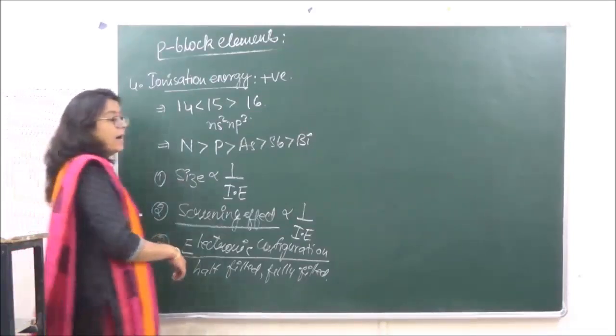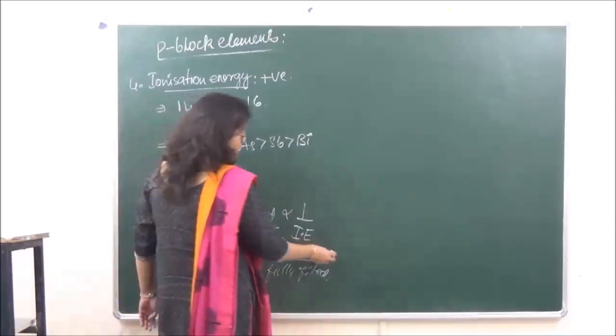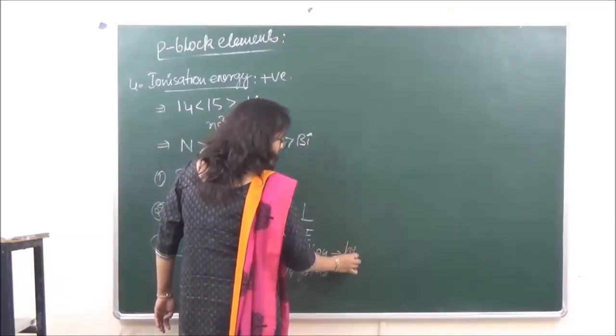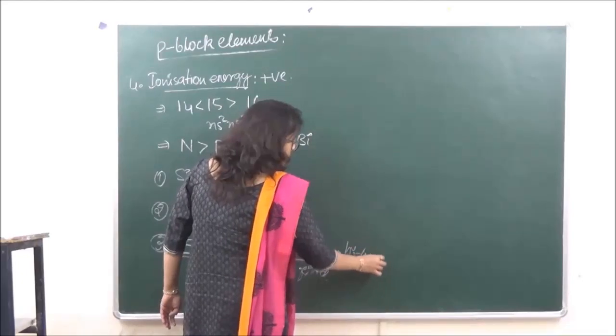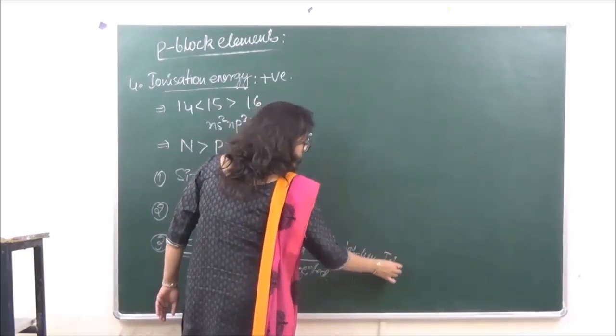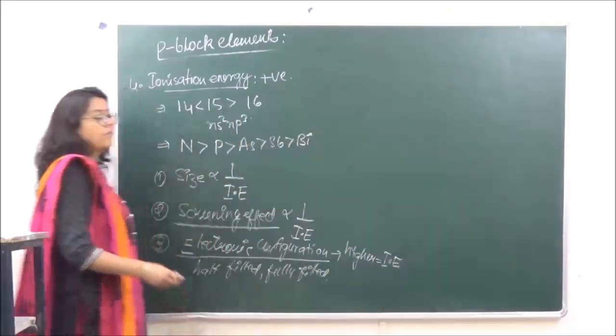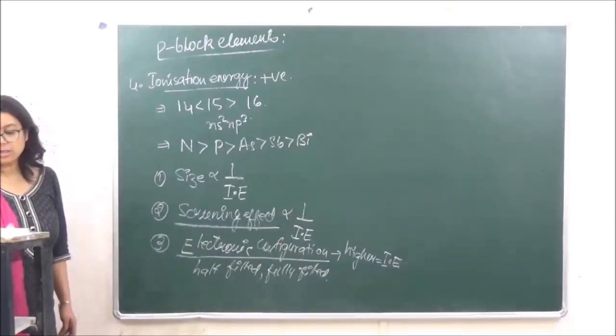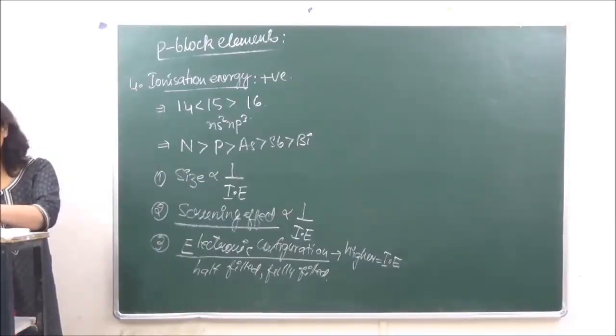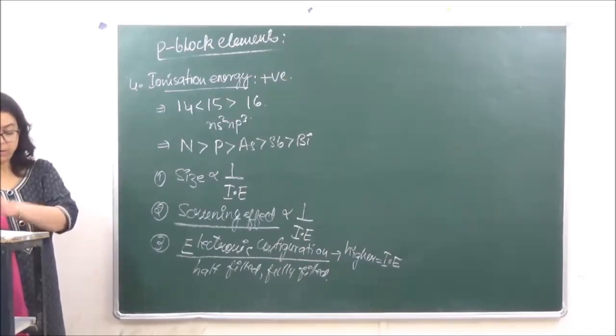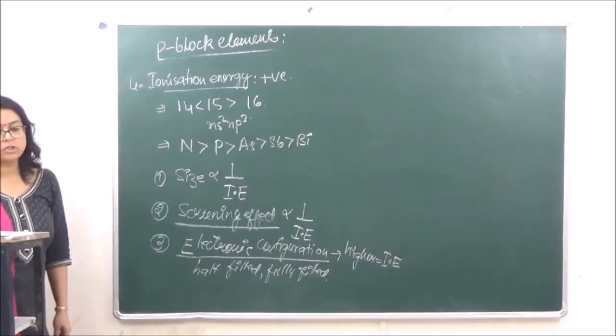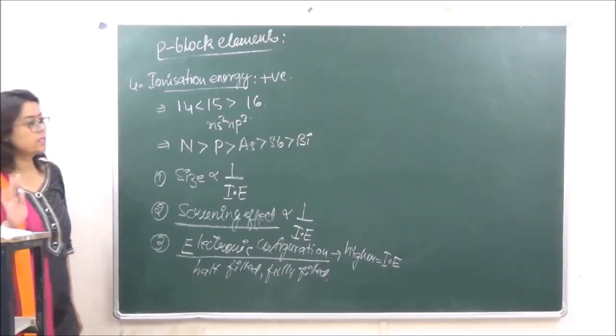Therefore, they have higher values of ionization energies. So this is the next property, which is ionization energy. Today we will do only till here. Okay?